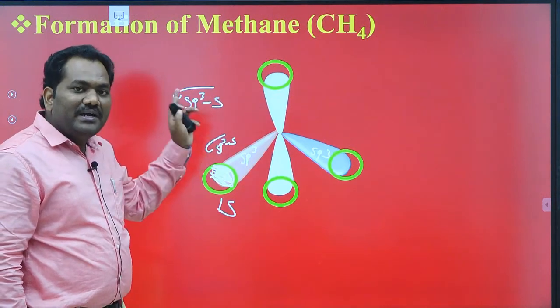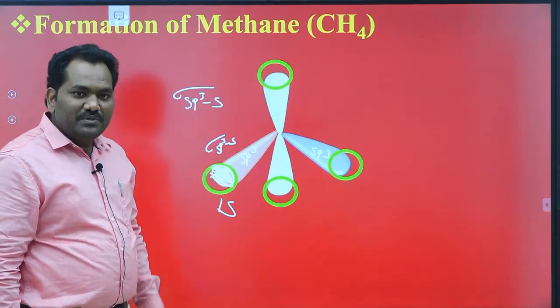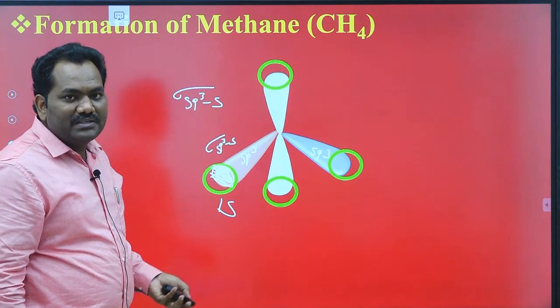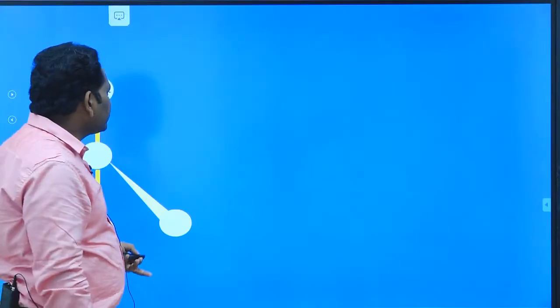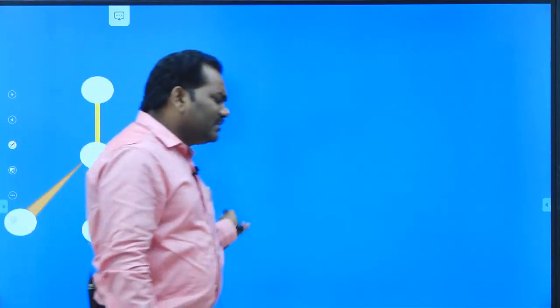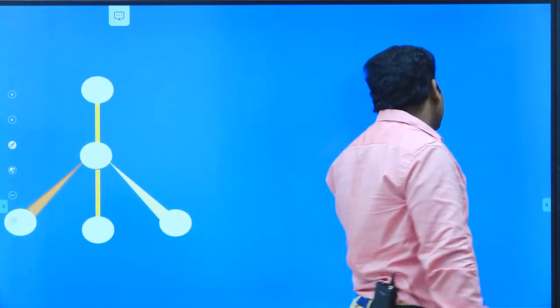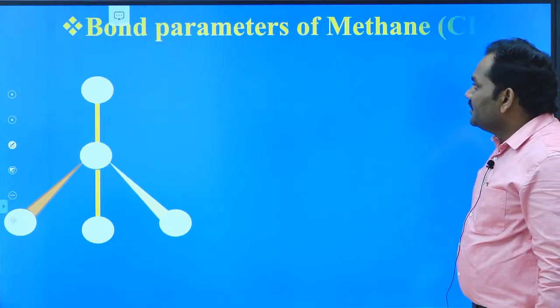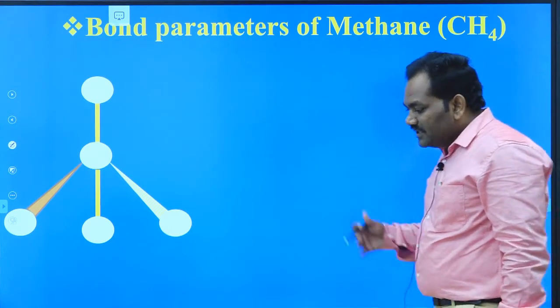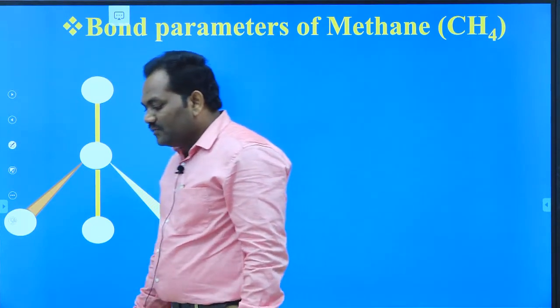This is about the hybridization of the CH4 molecule, or sp3 hybridization. Okay, this is the structure of the CH4 molecule, nothing but the bond line structure. This structure is called the bond line structure. Now I can explain what the bond parameters of this CH4 molecule are.